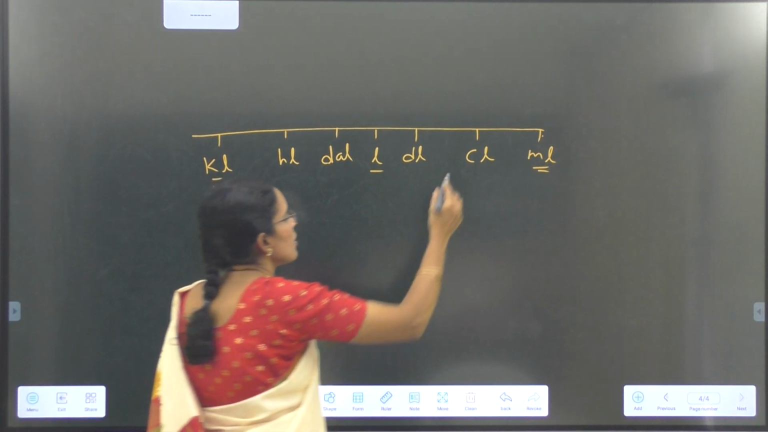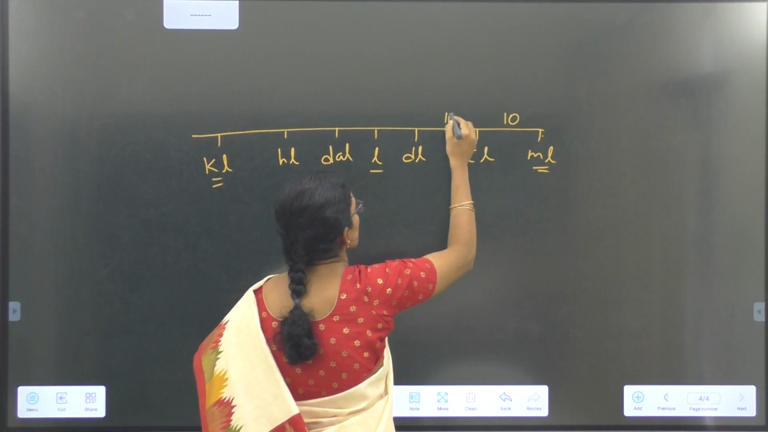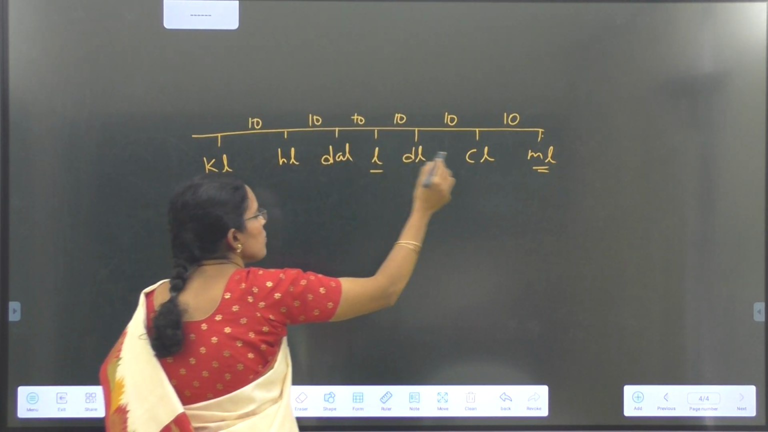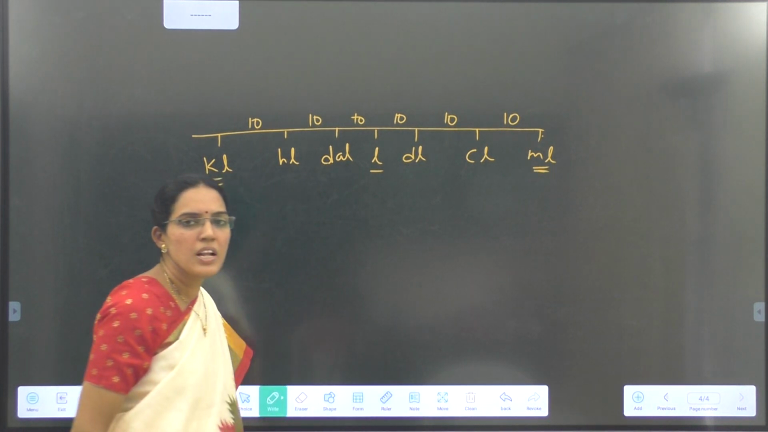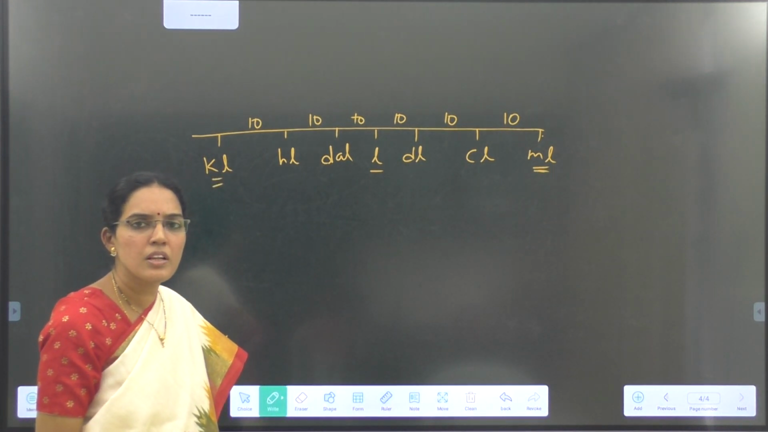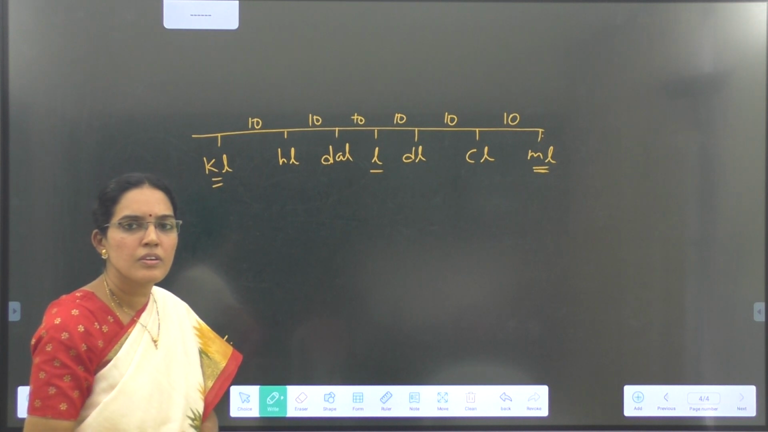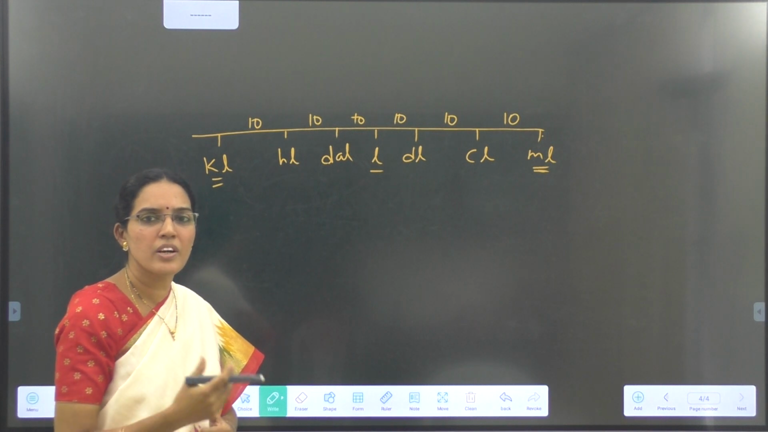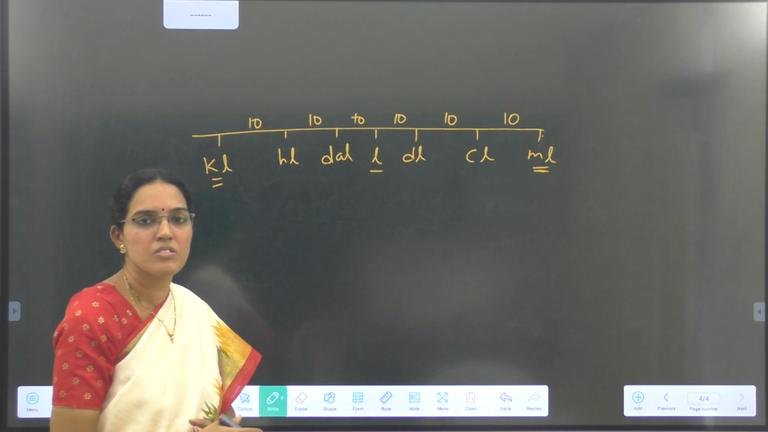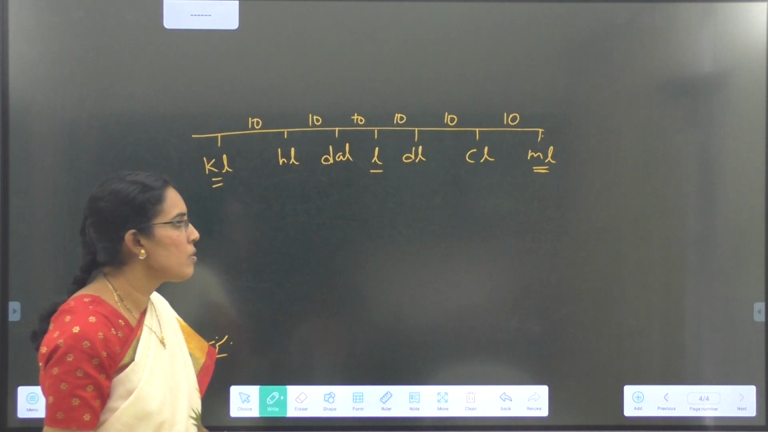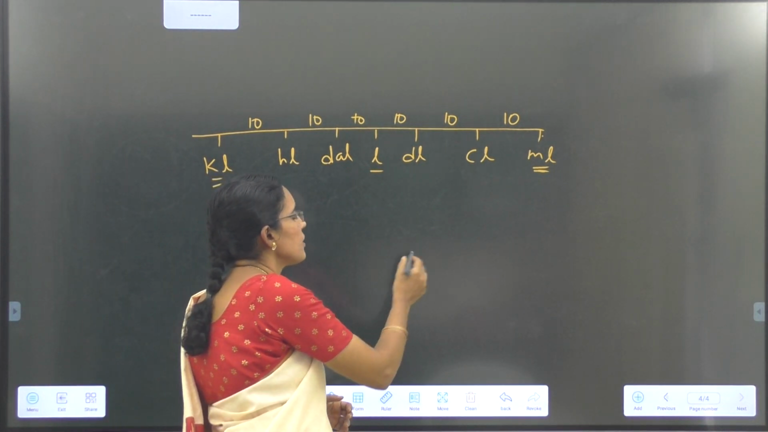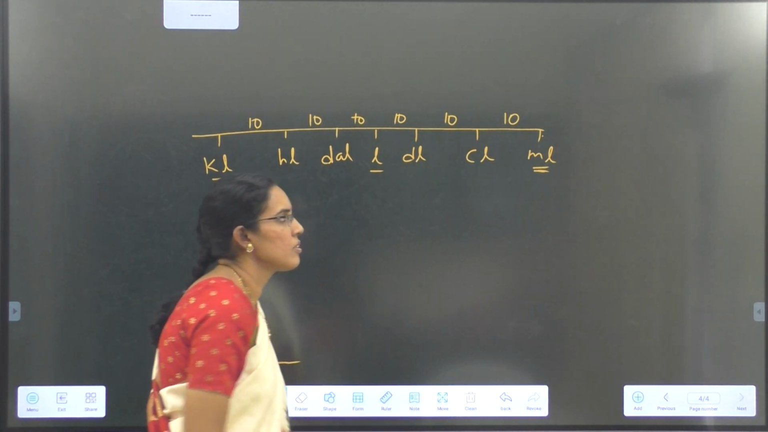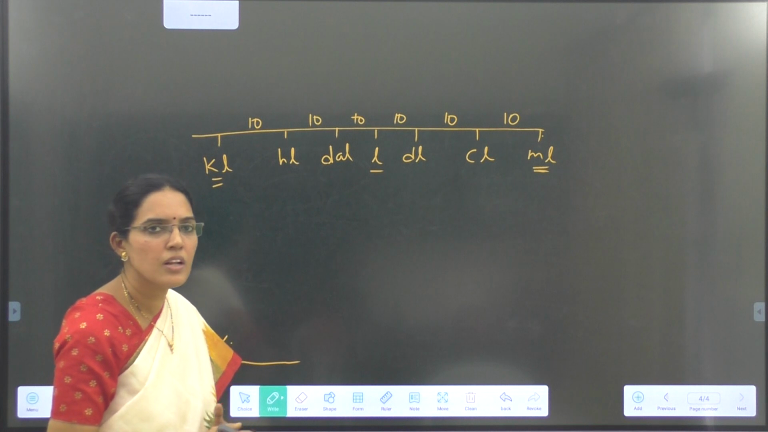Then we see, each one is 10 times bigger than the unit on its left hand side. Now the smallest unit here is milliliter. Where do we use these milliliters? For hair oils, 200 ml, 100 ml, for shampoos, pharmaceutical products like syrups. These are all measured in milliliters. For smaller measurements we use milliliter.